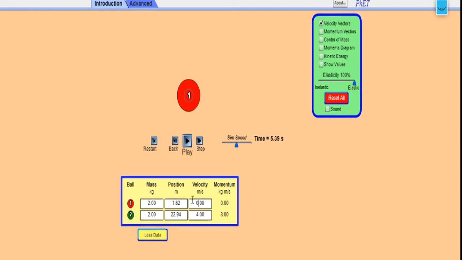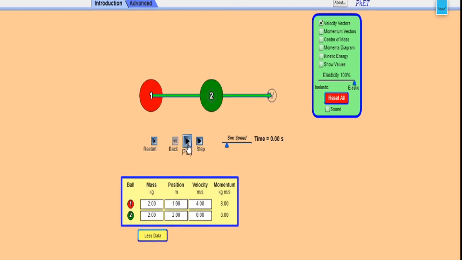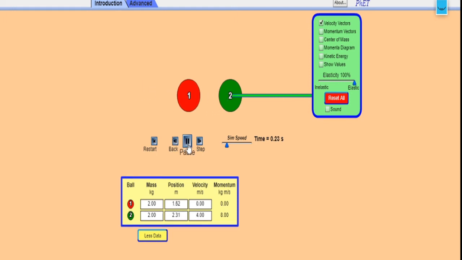That means now the first body has come to rest, whereas the second body started moving with a velocity of 4 meters per second, which was the velocity of the first body before collision. If you observe here, the first body has come to rest immediately after it collided with the second body which was at rest. I will show you once. See, slowly I have shown you. So now the first body has come to rest, whereas the second body which was initially at rest started moving with a velocity of 4 meters per second.